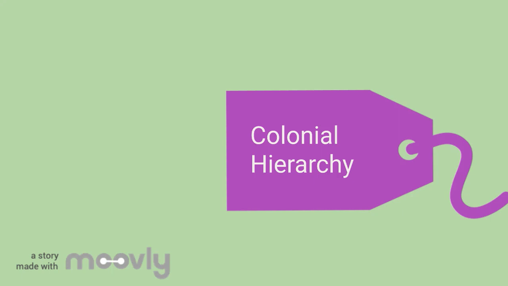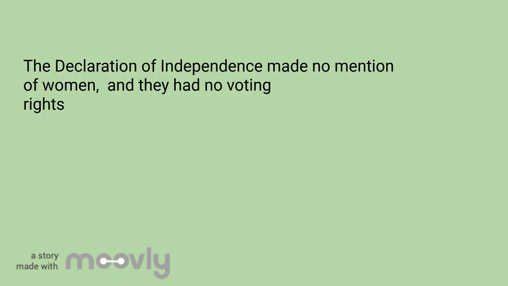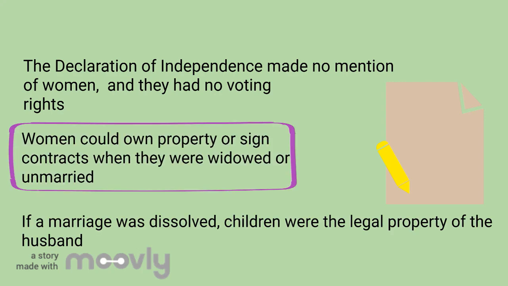Colonial hierarchy. In the colonies, the hierarchy was very similar to the social hierarchy in England. The Declaration of Independence made no mention of women, and they had no voting rights. Women could own property or sign contracts when they were widowed or unmarried. If a marriage was dissolved, children were the husband's legal property.